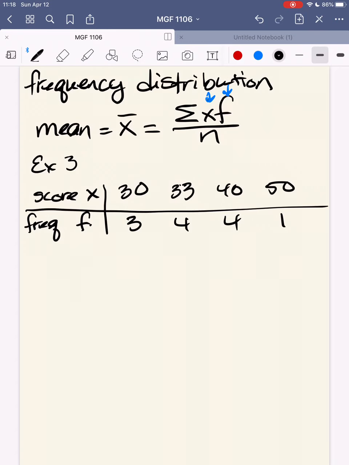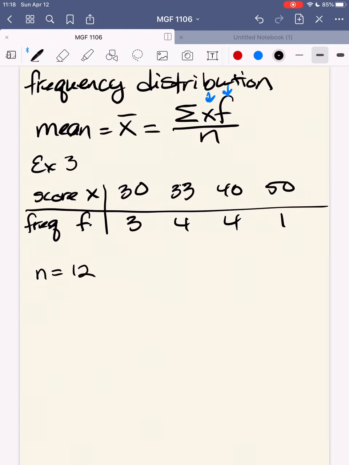The first thing I want to figure out is my n. What is my n? When I count my frequencies, my n is 12.